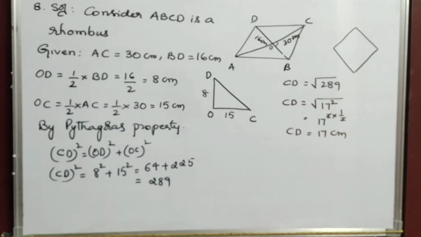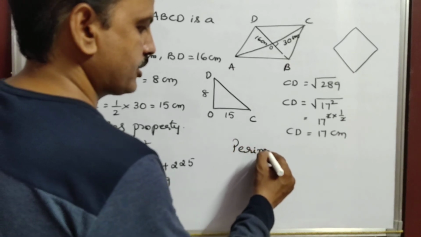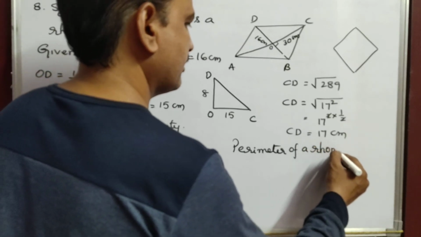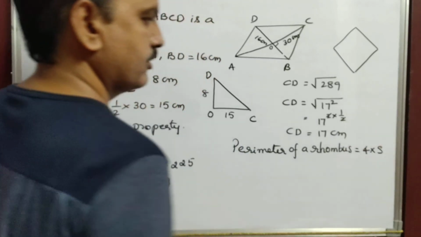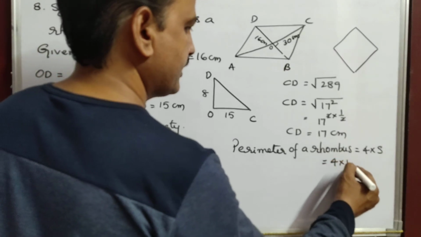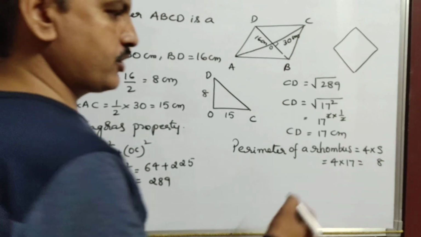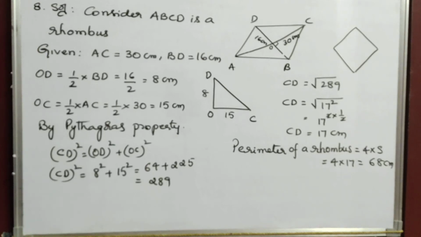Next, he asked, find its perimeter. So perimeter of a rhombus equals, it's nothing but like a square, because all sides are equal. So 4 into side you can write. So perimeter of a rhombus equals 4 into side. So 4 into 17. 4 sevens are 28. 4 ones are 4, plus 2 is 6. So 68 centimeters. Okay, children. Is it clear?